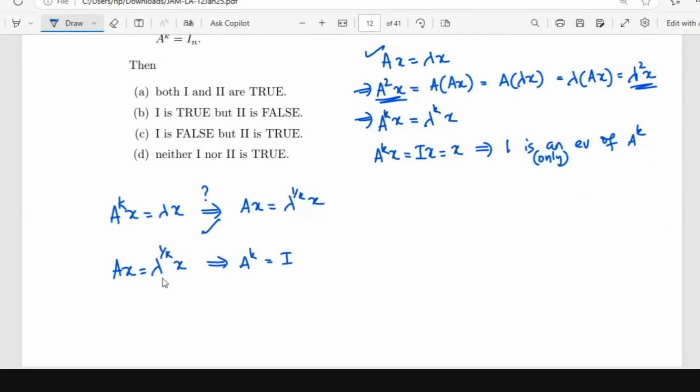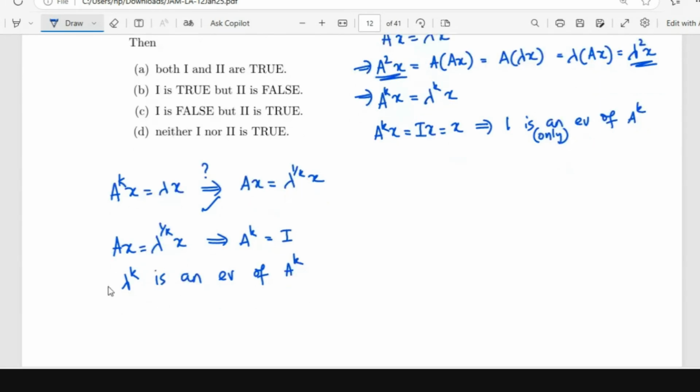Lambda power 1 by K is an eigenvalue of A. So lambda power K is an eigenvalue of A power K, right? But lambda power K is 1, right? Kth roots of unity means 1 power 1 by K. So the kth power of that is equal to 1, right? 1 is an eigenvalue of A power K.